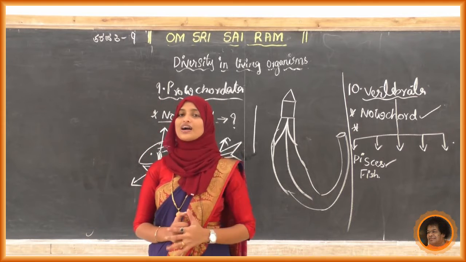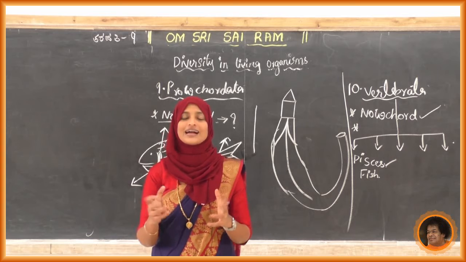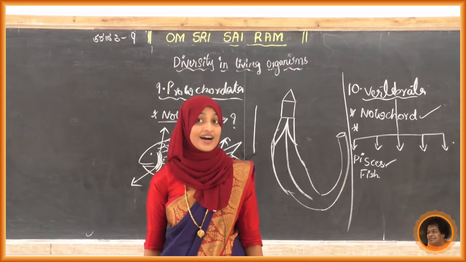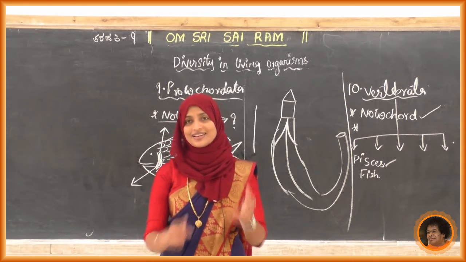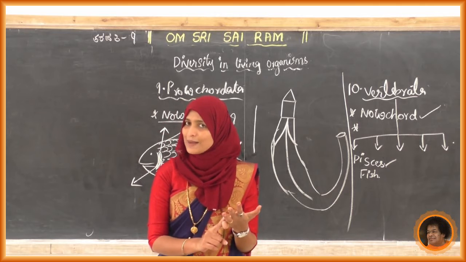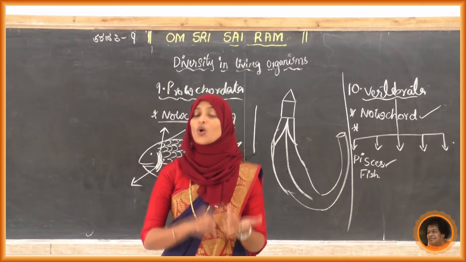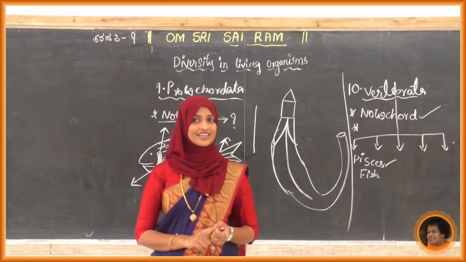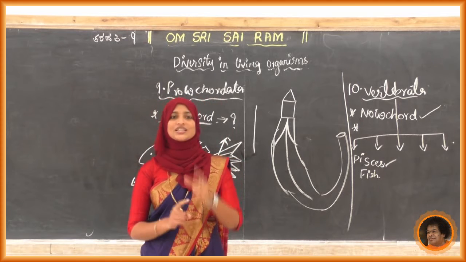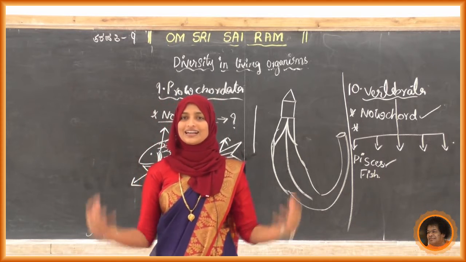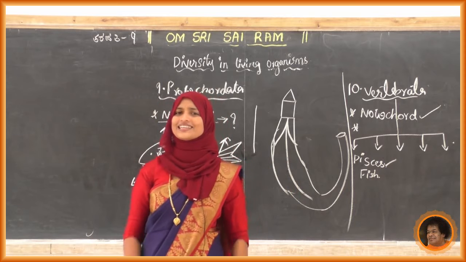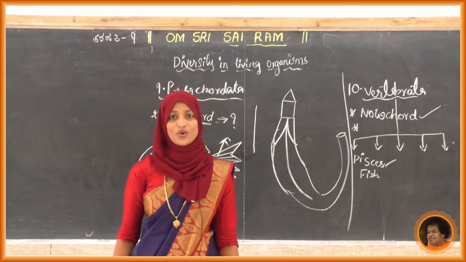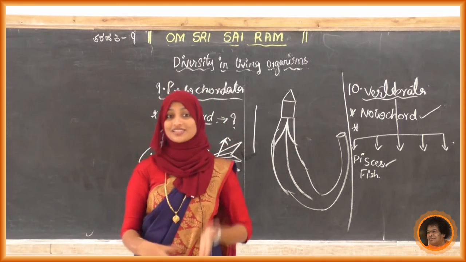So that is why we are calling these organisms amphibia. Can you give an example? Yes, examples: frog, toad, salamander, all of these are examples. Next, what about the skin? Whether it has any scales or plates? No, it has smooth skin.